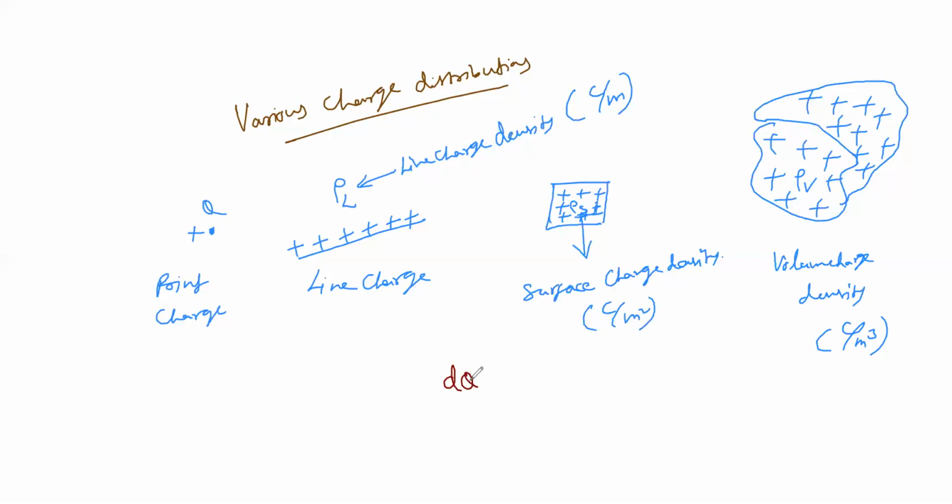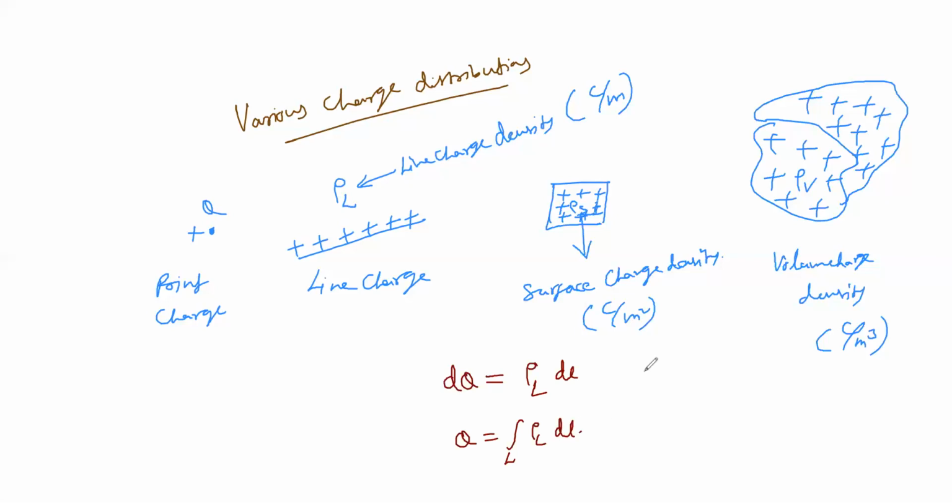With respect to charge distributions, we can get for each and every term like this. dq, you can write it with respect to a point. There is nothing to be added, it is only Q, that is the total charge. For a line, you can write dq equal to rho L dl. If you integrate on both sides, then you will get Q equal to integral rho L dl, which is a line charge.